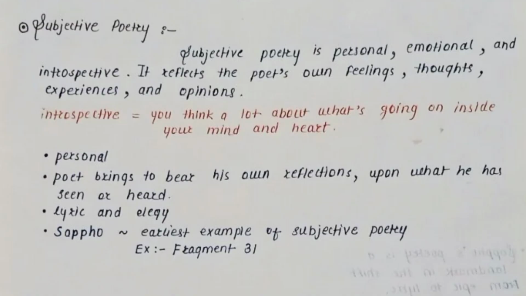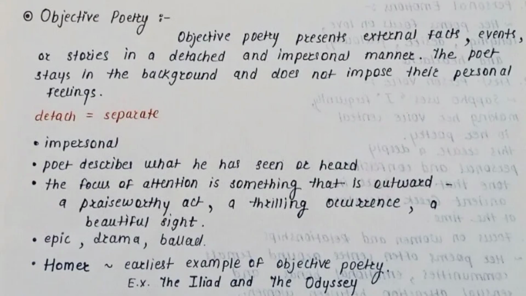Now let's turn to objective poetry. Objective poetry is very different. It presents eternal facts, events, or stories in a detached and impersonal manner. The poet stays in the background, not bringing in personal emotions or reflections. When we say detached, we mean separate. The poet is like an observer describing what they have seen or heard but without adding their own feelings.